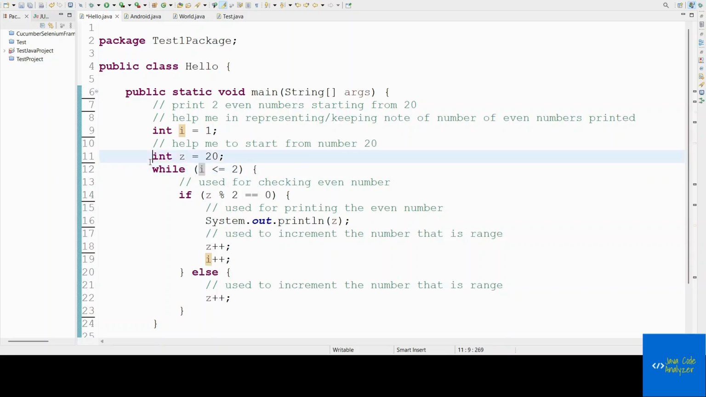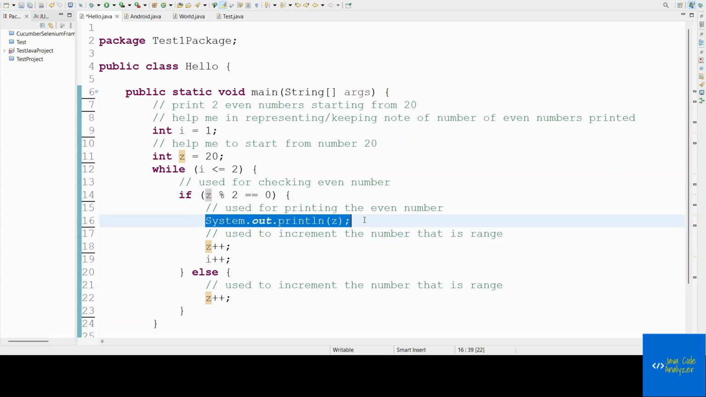Okay, so first time, what will be the value of I? The value of I will be 1. Is 1 lesser than or equal to 2? Yes, it is true. Go inside the loop and check. What is the value of z? The z value is 20. Is 20 an even number? Yes, it is divisible by 2. The remainder will be 0. It is an even number. Print that particular even number.